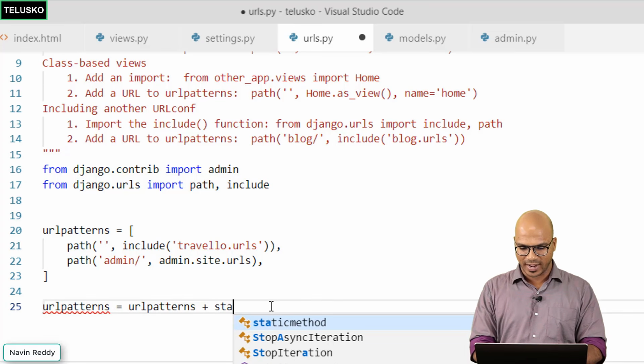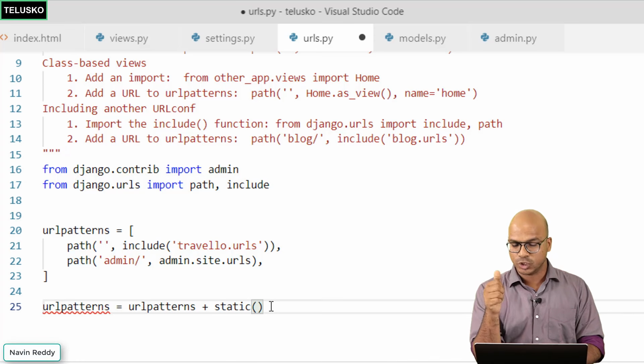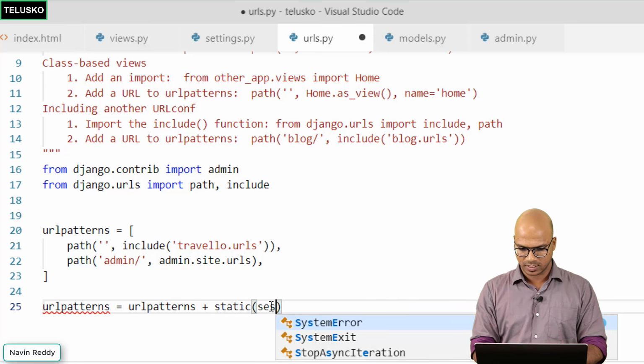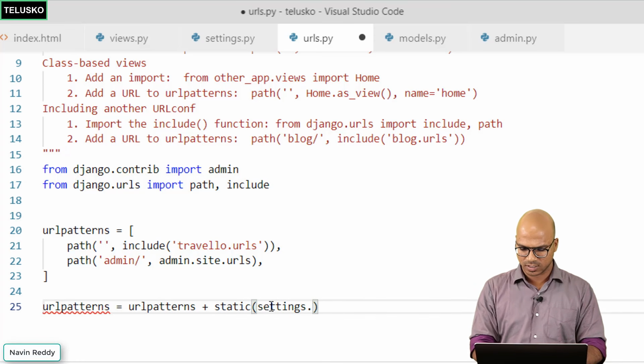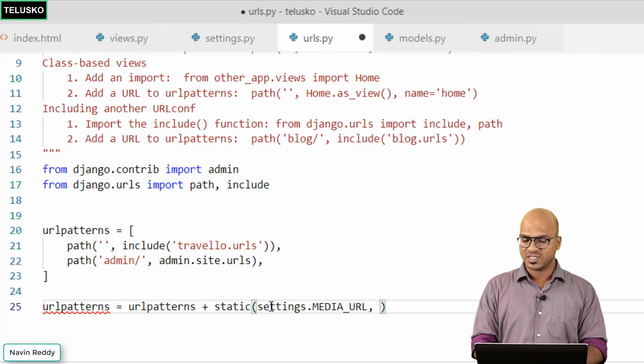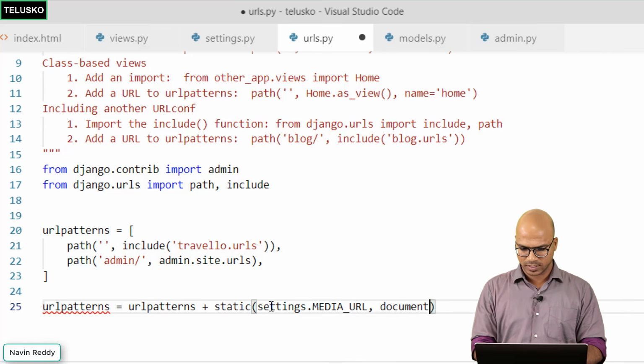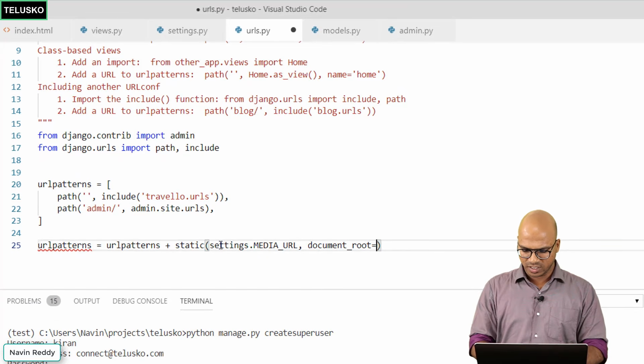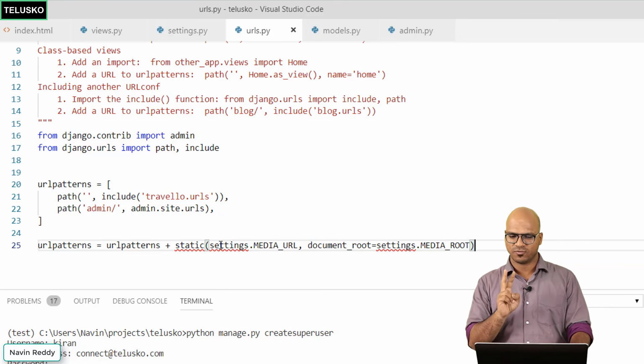So the path we want to add is static file. So we'll say static. You have to pass two parameters, one for the URL and one for the root. We'll say both are coming from settings. So we'll say settings.MEDIA_URL, comma, and then you have to specify the document_root. And here you have to specify settings.MEDIA_ROOT. That's it. There's two things you have to mention.